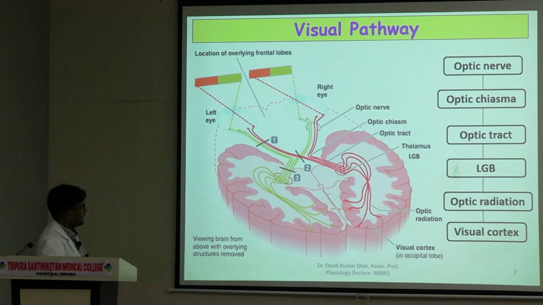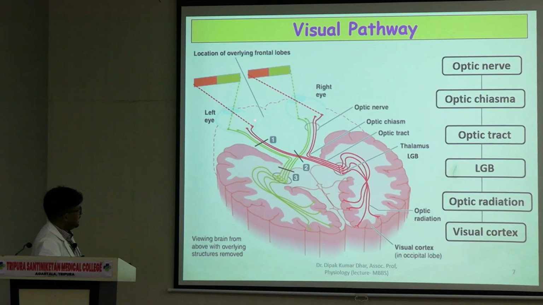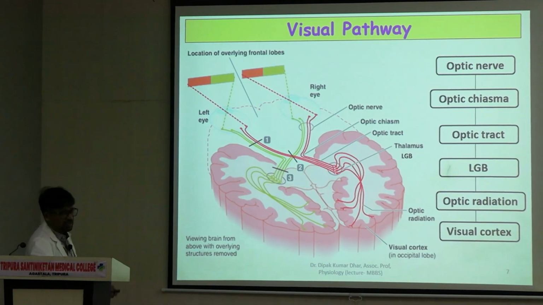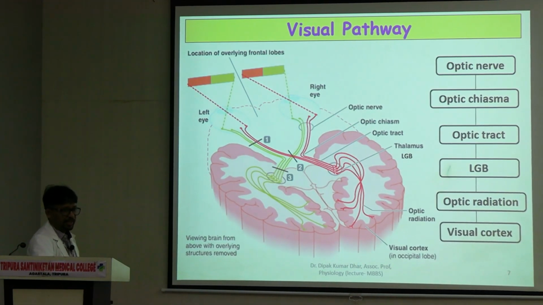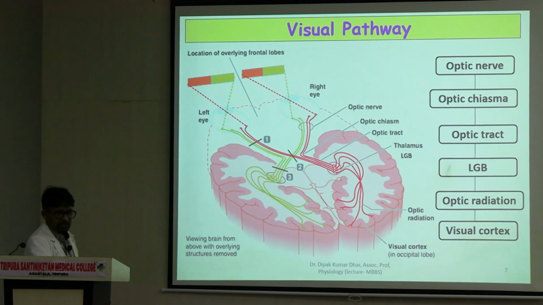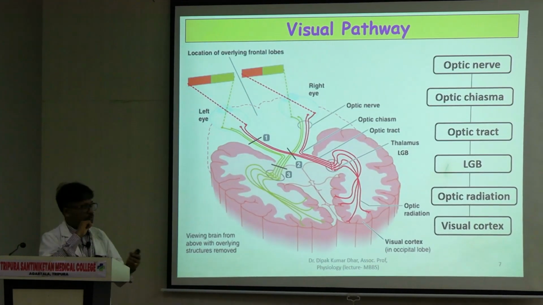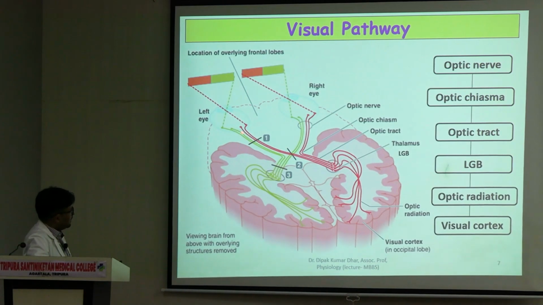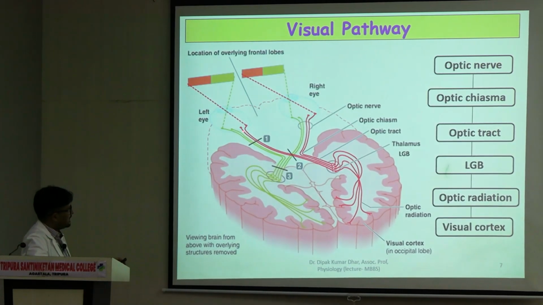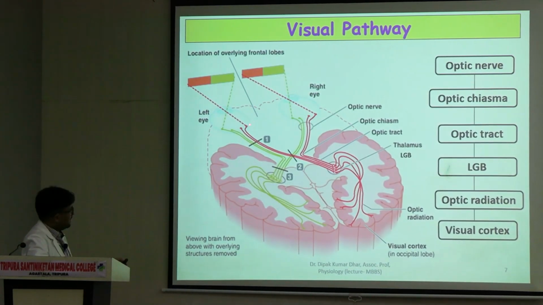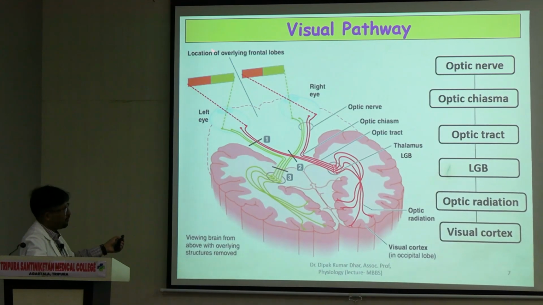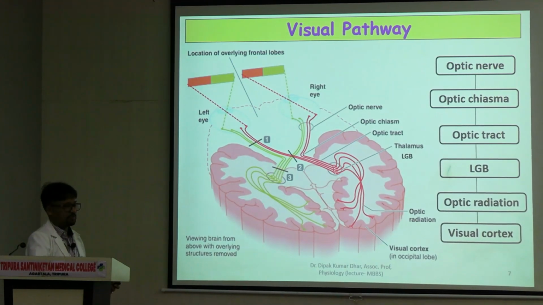One very important thing that you should appreciate here is the relation of the visual field and the retina. So because light always travels in a straight line, so the light stimulating the nasal half of the retina, you can see here it is coming from the temporal half of the field of vision and vice versa.